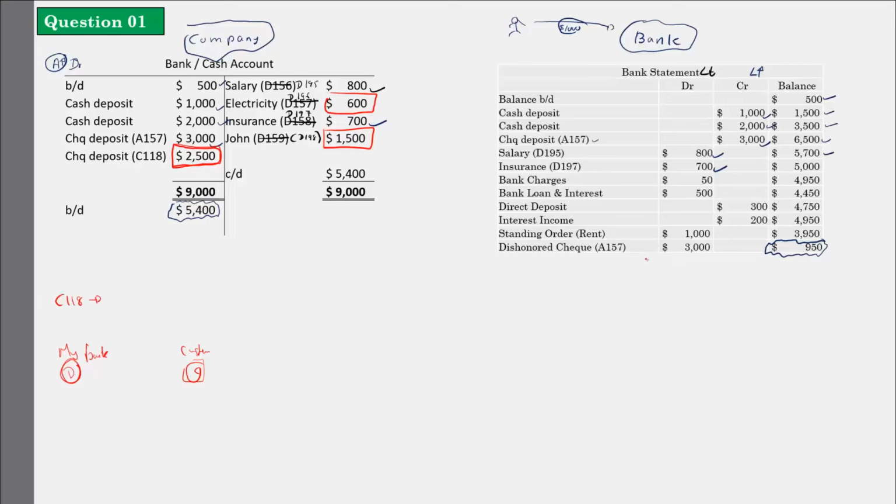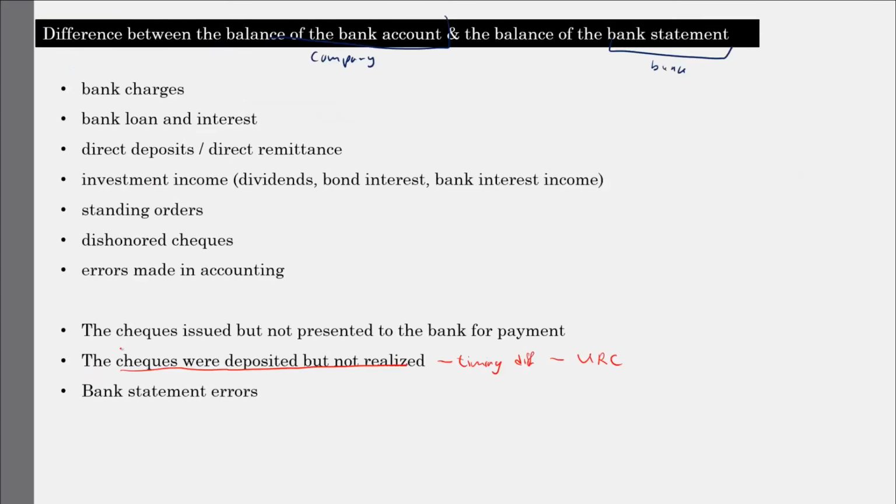So we will call this one as well the checks issued but not presented to the bank for the payment. So this is also a timing difference. We will call this one as unpresented check.